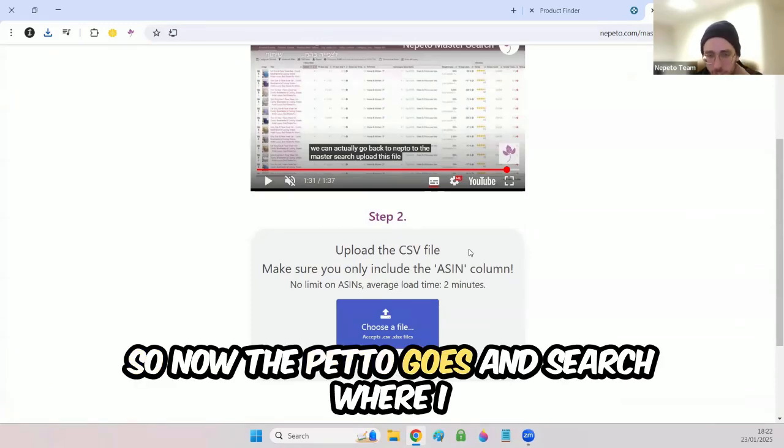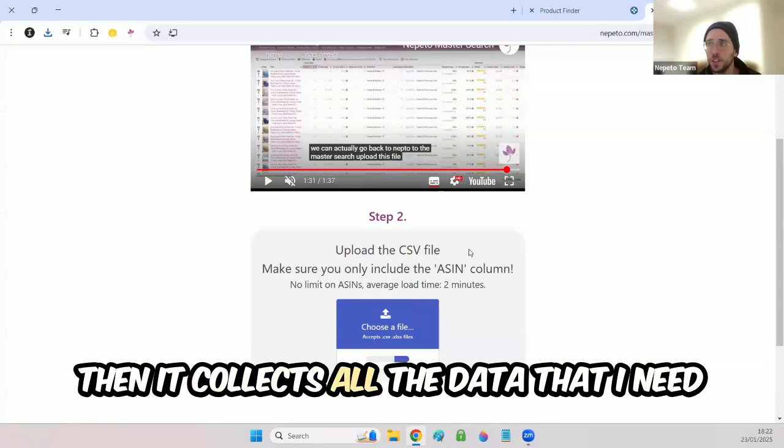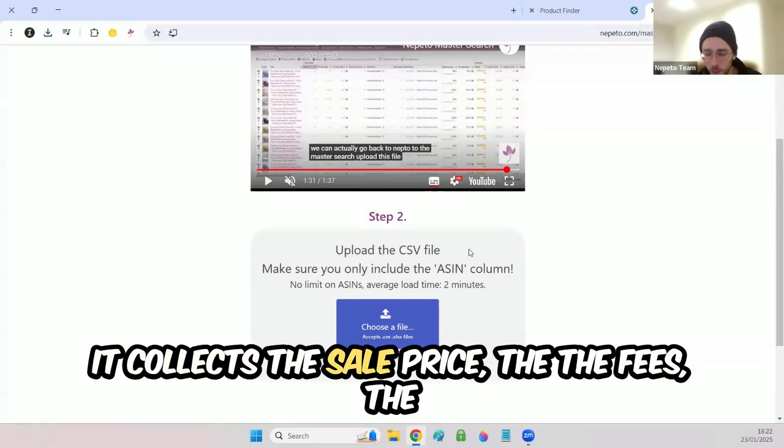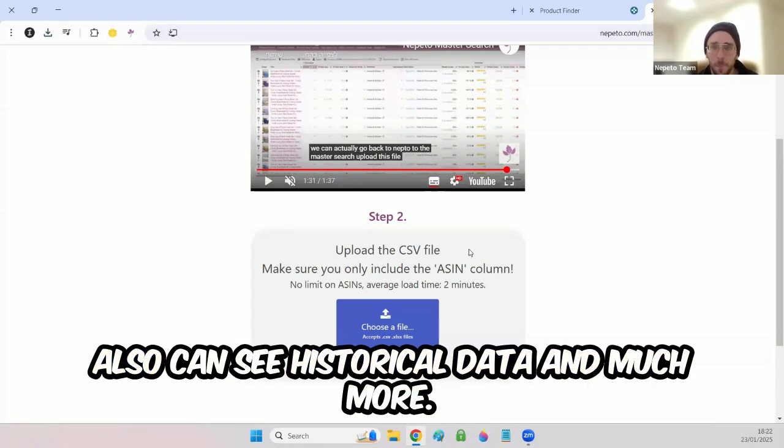So now Nepeto goes and searches where I can buy them from, which retail suppliers. Then it collects all the data that I need. It collects the sale price, the fees, the BSR, the current sales rank, and I also can see historical data and much more.